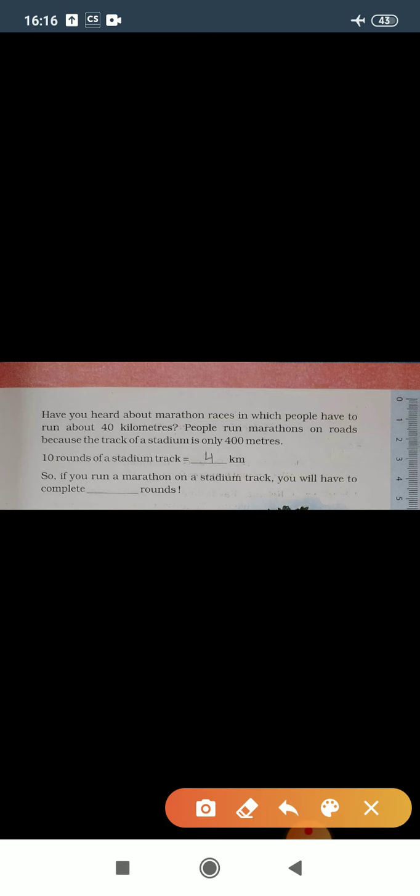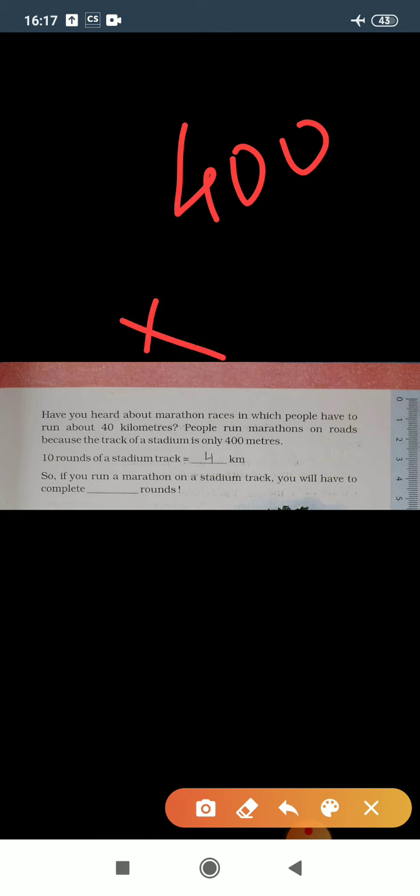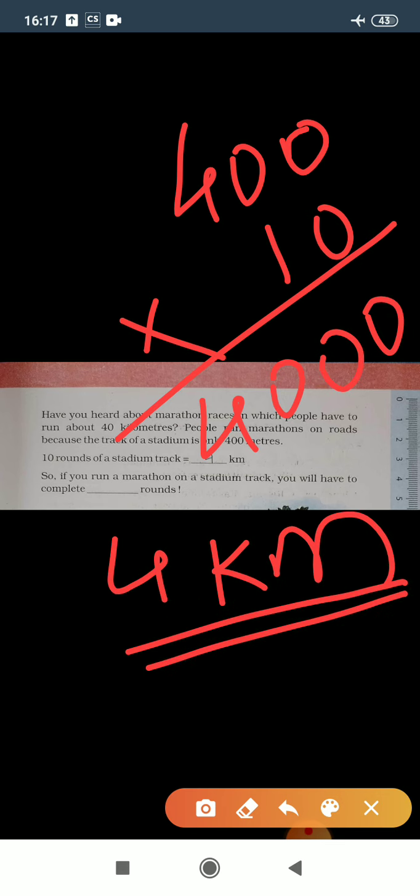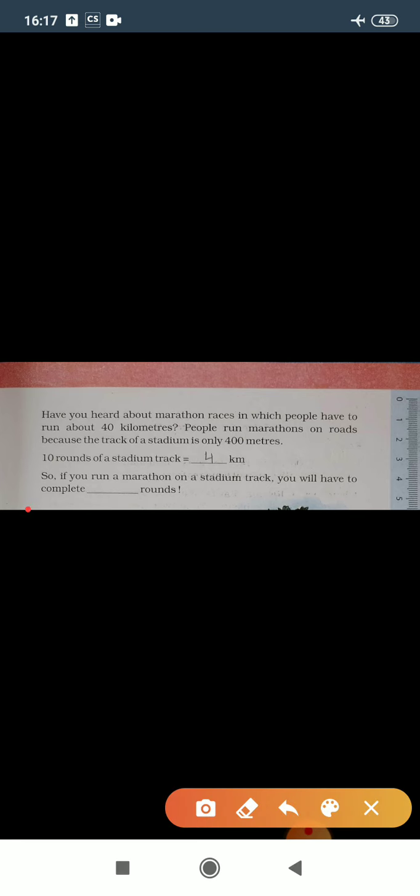So simply one track of a stadium is 400 meters. If you want to go around that stadium 10 rounds, it will give you 4000 meter, that means 4 kilometer. Now in the next question, if you run a marathon on a stadium track, you will have to complete dash rounds.